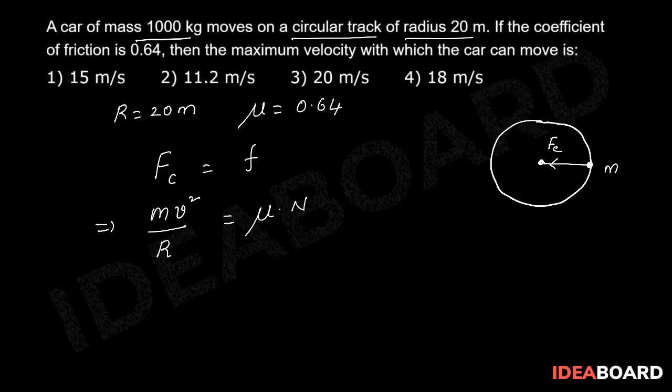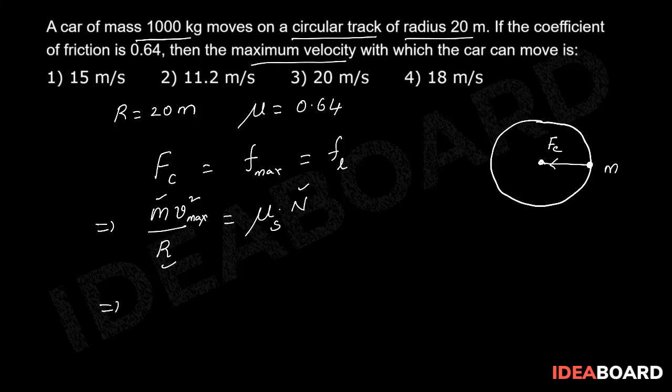As we are going to calculate maximum velocity, since m, r and N are constant values, to have v maximum, f should be maximum. And maximum frictional force is called limiting friction. So F_L is written as mu_s times the normal reaction force.